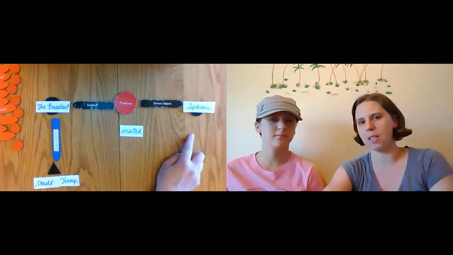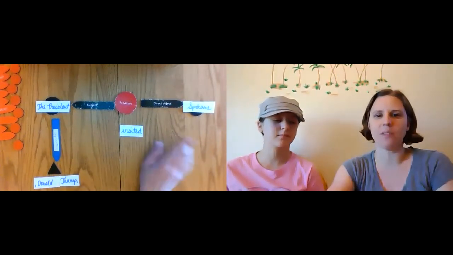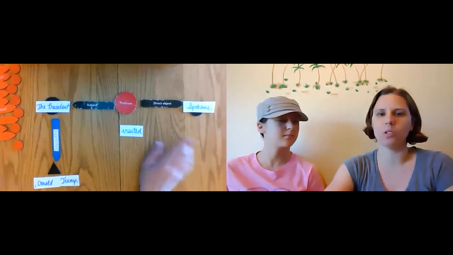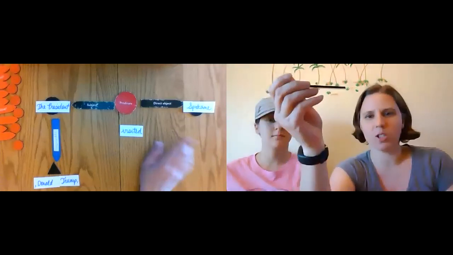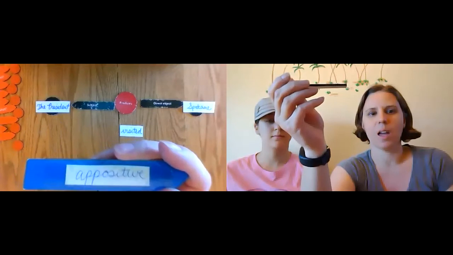An appositive is a special part of language, and an appositive gives more information about the subject in your sentence. So in this case, we could say either the president visited Spokane, or we could also say Donald Trump visited Spokane, and it means the same thing. It doesn't change the sentence at all. Just like we didn't have to use huge, but we couldn't just use huge. That's the difference here. So we have the president Donald Trump visited Spokane. When we have more information about the subject, we call it an appositive.